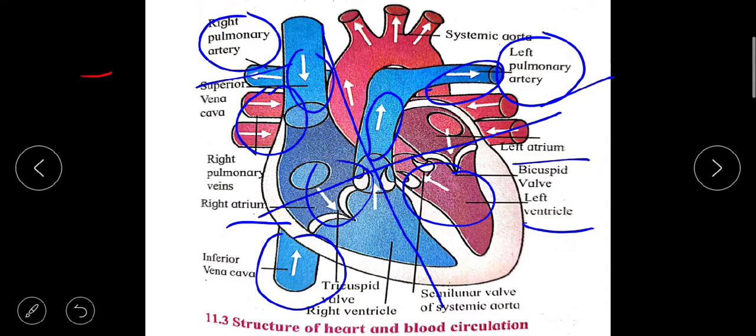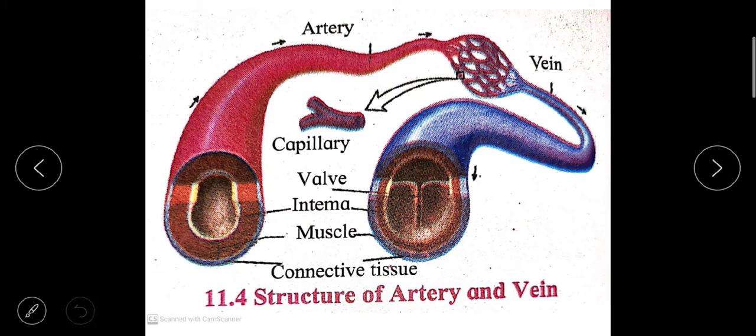As I told you, there are two main types of blood vessels. Through the blood vessels, blood circulates throughout the body. First one is the artery and second is the veins. Now see, this red color is the artery and this blue or purple color vessel is known as veins.